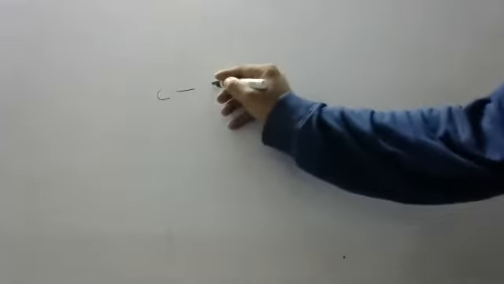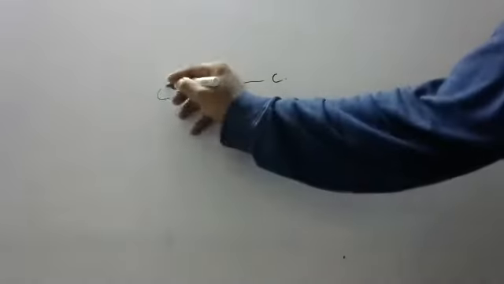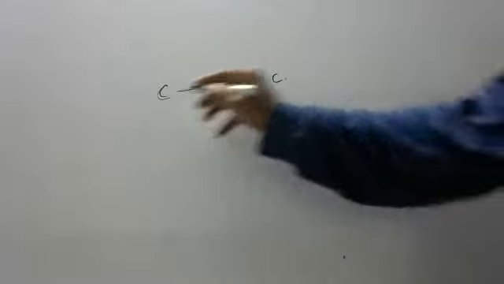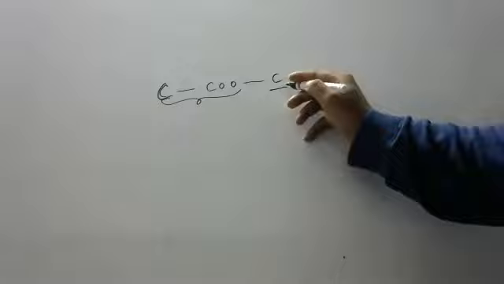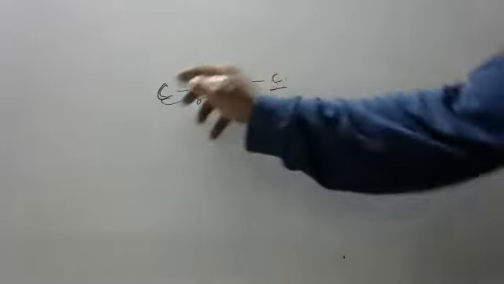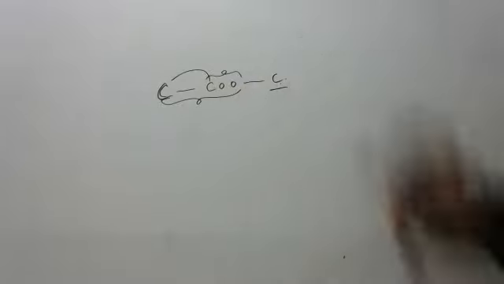Naming I will show in detail. How do you name it? This is the basic thing, children. What did I say the name is? The name of this compound is methyl ethanoate. Why methyl? One carbon is there. Why ethanoate? Two carbons are there. Methyl, because of one carbon; ethanoate, because two carbons and ester.